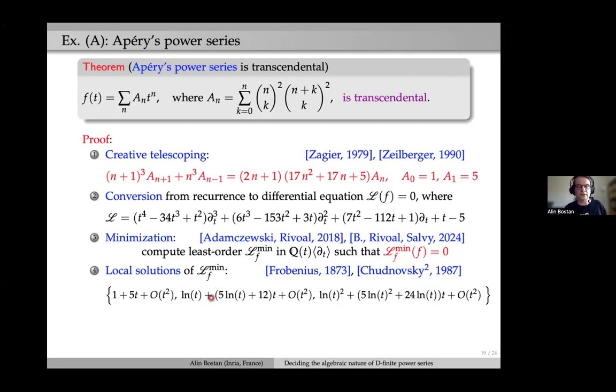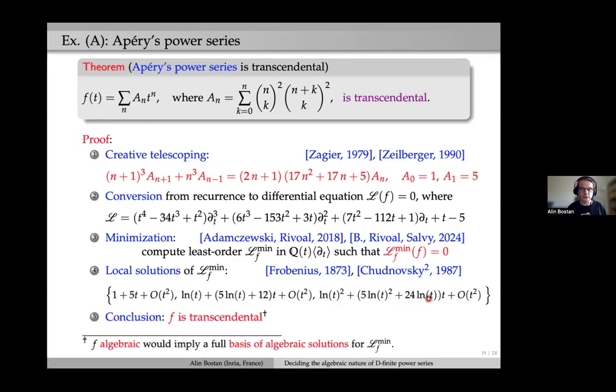Then you look at local solutions, you notice there are logs, and then you conclude F is transcendental because, once again, by the key property, otherwise F algebraic would imply a full basis of algebraic solutions for LF-min. So no log, but this is incompatible with the presence of logs there.